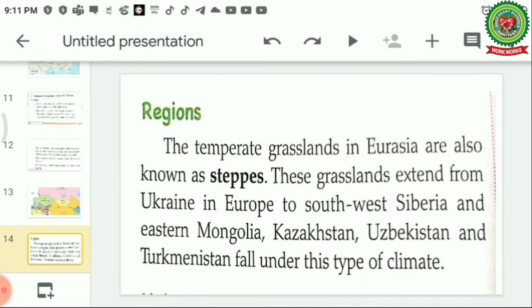The temperate grasslands in Eurasia are also known as steppes. The grasses which grow over here are known as steppes. These grasslands extend from Ukrainian Europe to southwest Siberia and eastern Mongolia. Kazakhstan, Uzbekistan, and Turkmenistan fall under this type of climate.